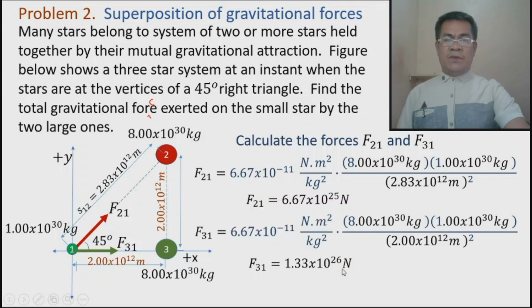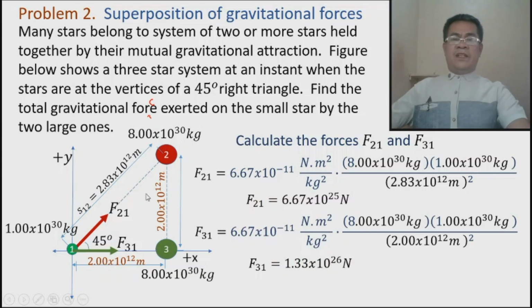We have to use our ability in finding the resultant or the vector sum. You have to express this in terms of i hat and j hat for simplicity. If you are providing the vector sum in terms of i hat and j hat, that's the complete answer to this problem.